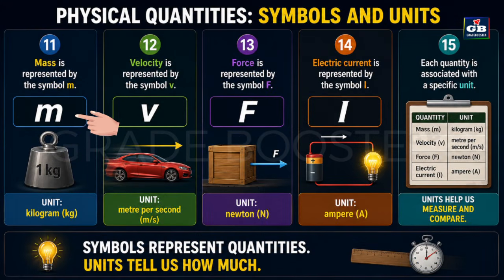Mass is represented by the symbol m. Velocity is represented by v. Force is represented by F. Electric current is represented by I. Each quantity is associated with a specific unit.